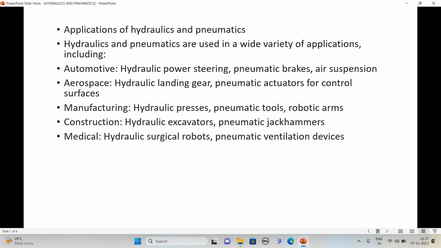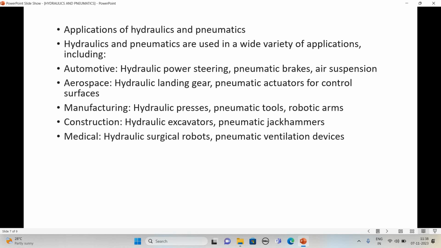Hydraulic and pneumatic systems are majorly used in the manufacturing sector. We already told that mechatronic systems and automation are very important in the manufacturing sector. There it is used in hydraulic presses, pneumatic tools and robotic arms. In hydraulic presses, like punching and blanking operations, high force is required, so we go with the hydraulic system.